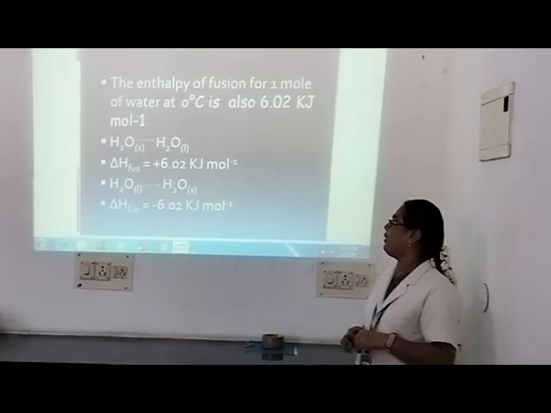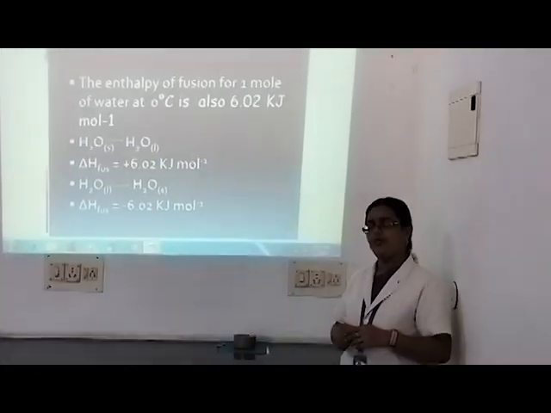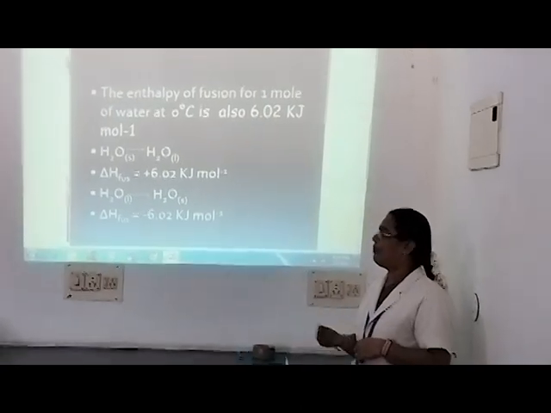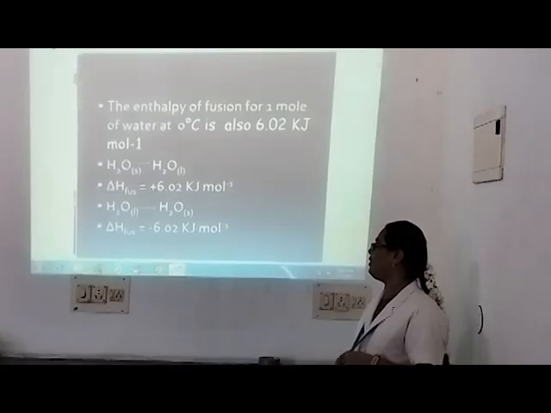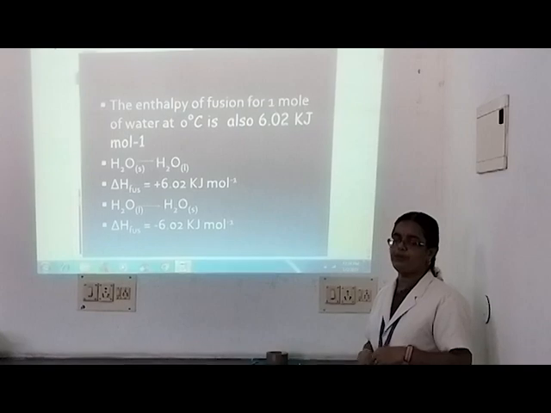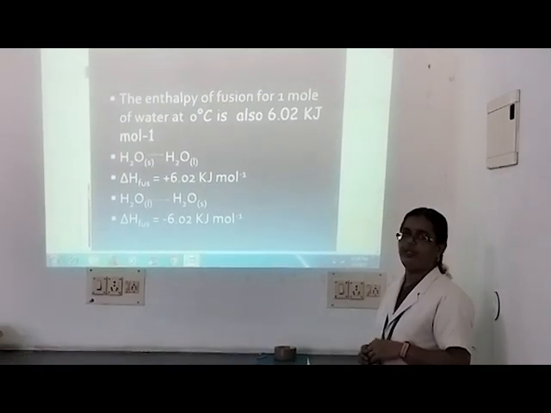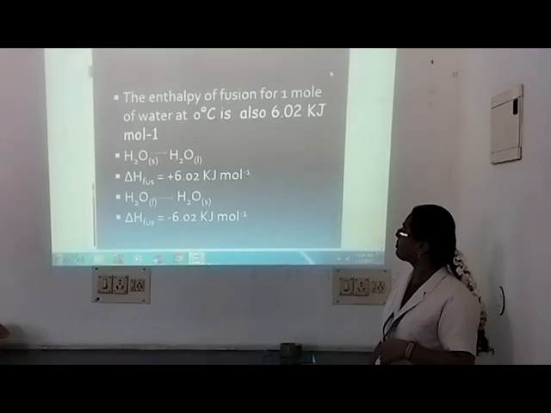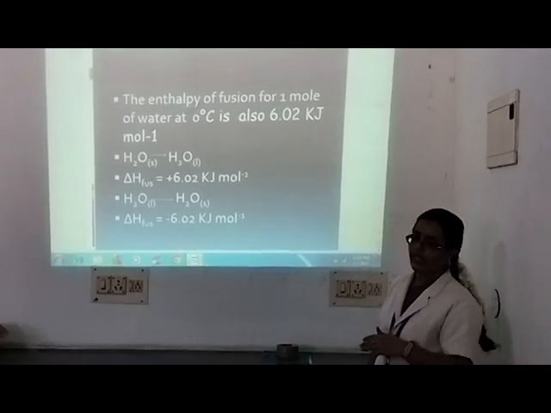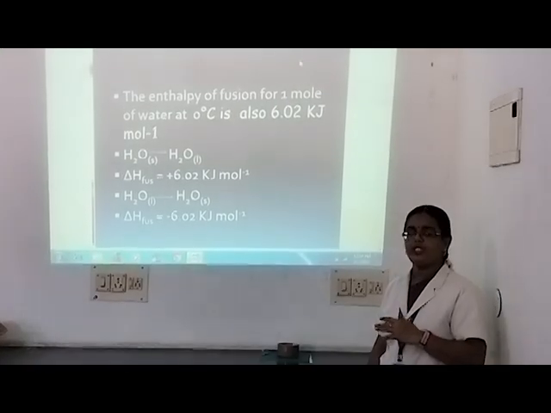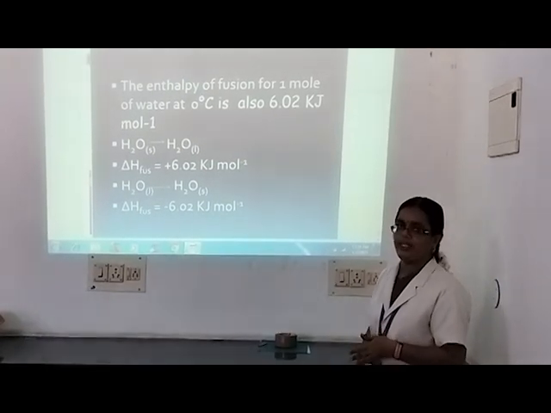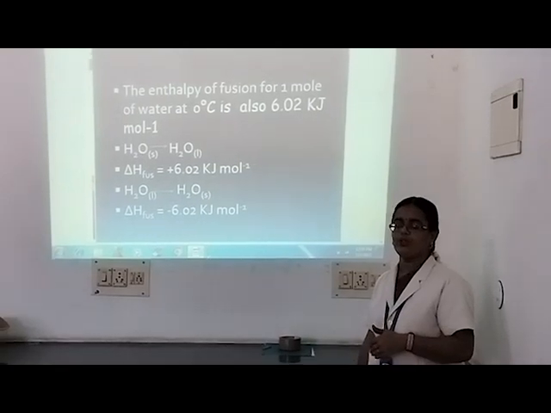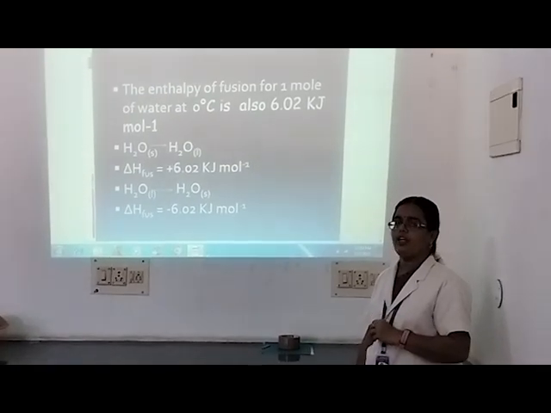At the same time, when 1 mole of water changes into ice, the enthalpy of fusion value will be minus 6.02 kilojoule per mole. So here also, enthalpy of fusion is the change in enthalpy that takes place when a solid converts into liquid or liquid converts into solid.